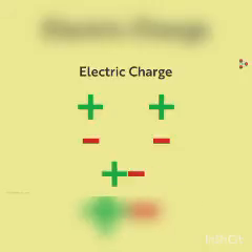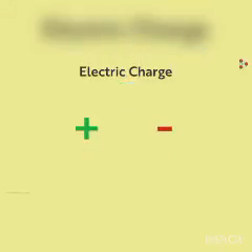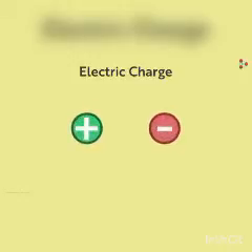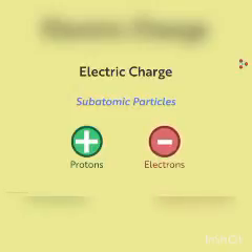But what exactly is charged? Or in other words, who actually carries these charges? Well, these charges are carried by tiny particles with incredibly small mass. They are called subatomic particles. The positive charges are carried by particles called protons, while negative ones are carried by particles called electrons. There are billions and trillions of protons and electrons present in any object around us.